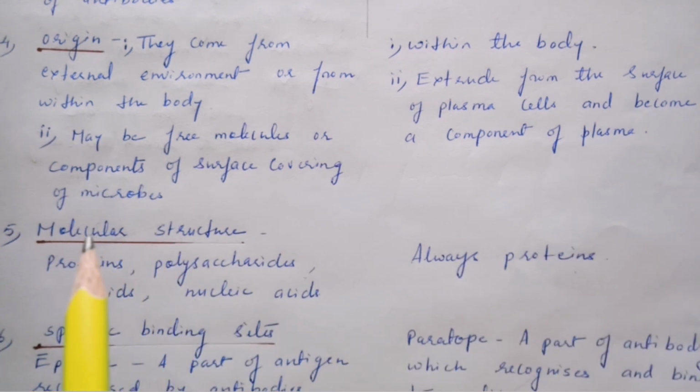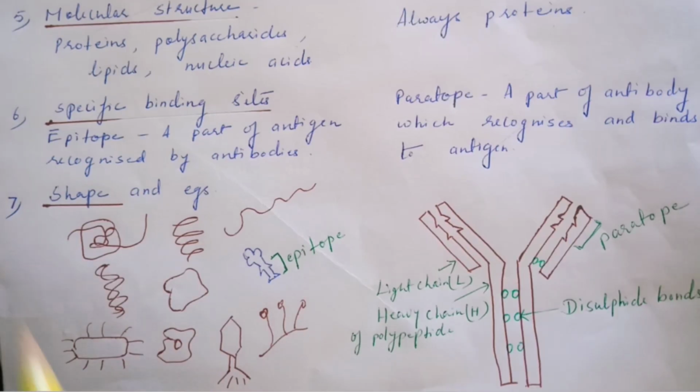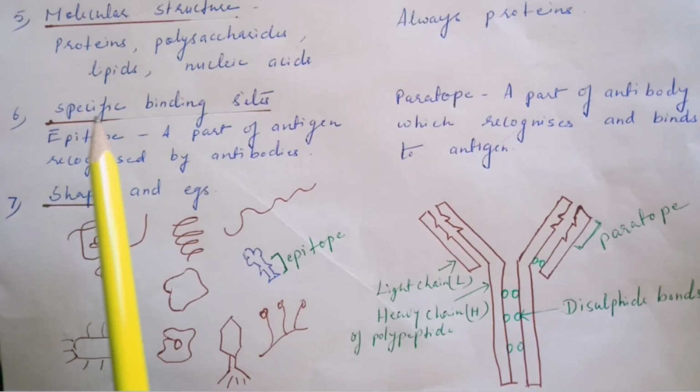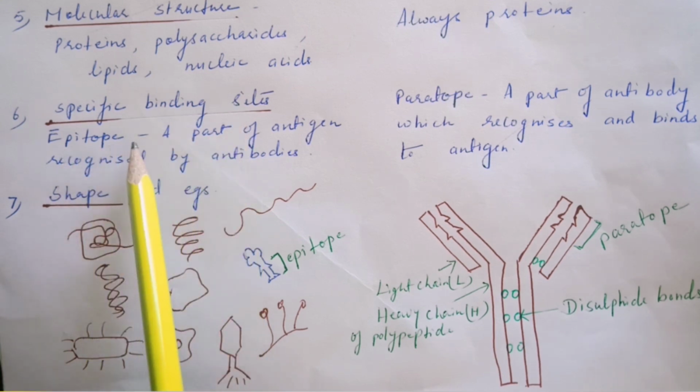Fifth difference, that is based on the molecular structure. Antigens may be proteins, polysaccharides, lipids or they may be nucleic acids also, whereas antibodies are always proteins. Sixth point, antigens have specific binding sites which are known as epitope.